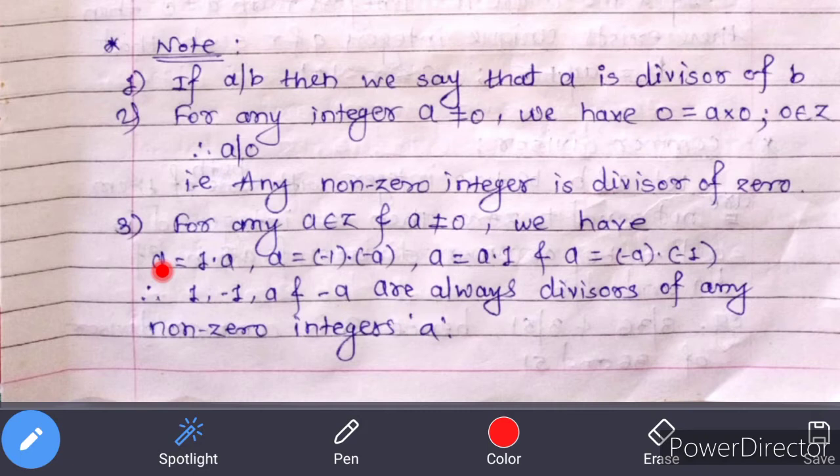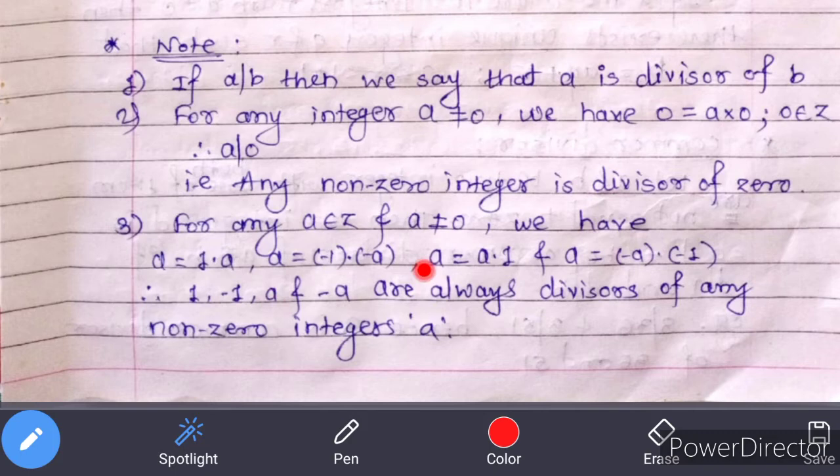Next, a can be expressed as a is equal to minus 1 into minus a. So here a is multiple of minus 1. So by definition of divisibility, minus 1 is also divisor of a. Next, a can be expressed as a is equal to a into 1. Here a is a multiple of a itself. So again by definition of divisibility, a is also divisor of a.